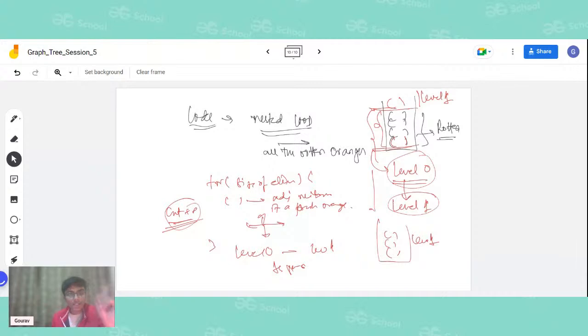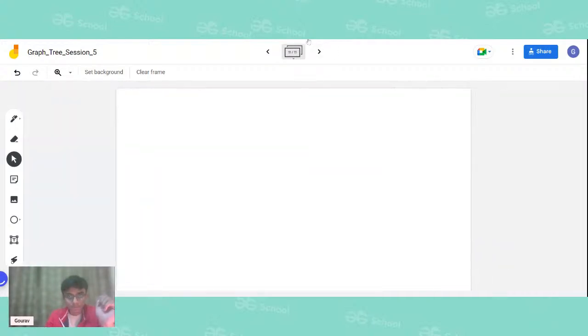But there is one edge case that we need to consider. Can anyone tell me what exactly is the edge case that we should consider? Anyone?